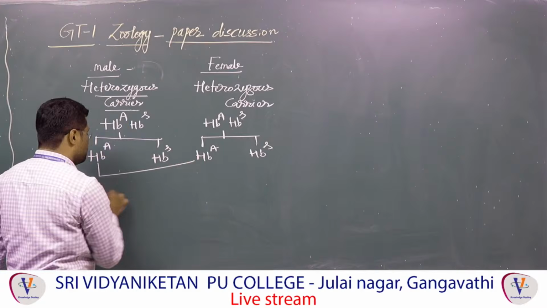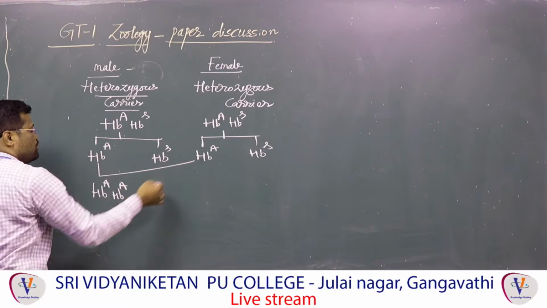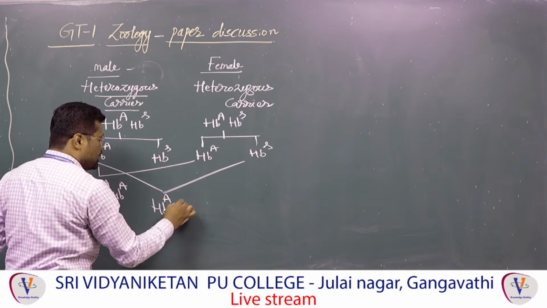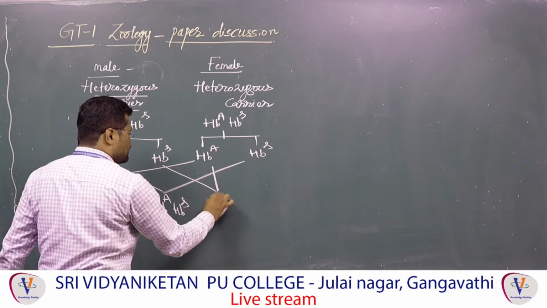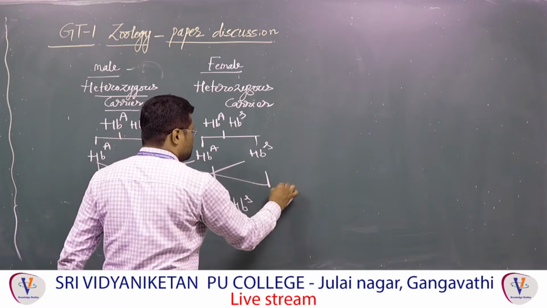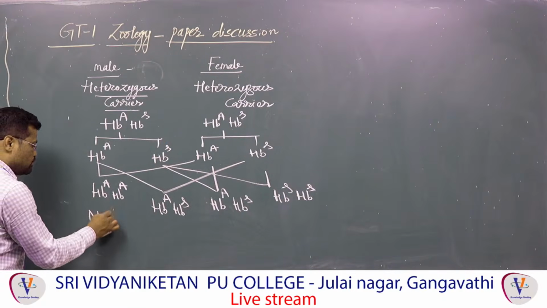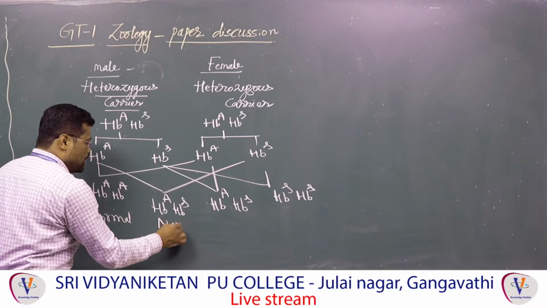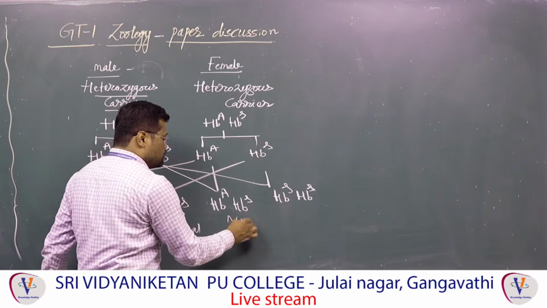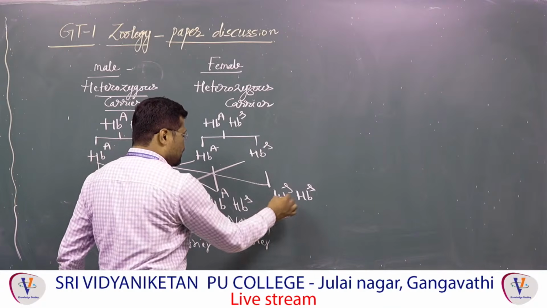So HBA versus HBA, HBA versus HBS, HBA versus HBS, HBS versus HBS. See, name all these. HBA, HBA, normal. HBA, HBS, normal but carrier. HBA, HBS, again, normal but carrier.